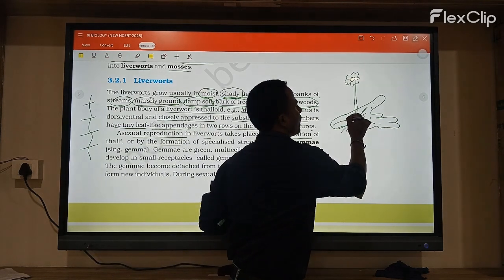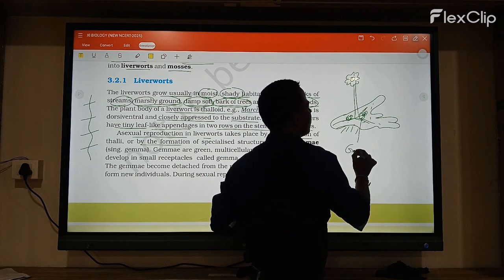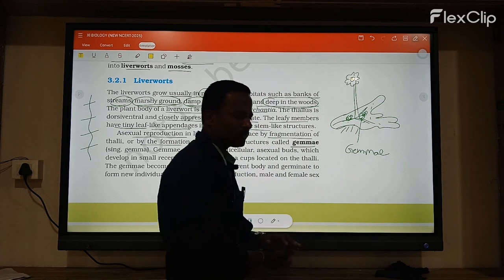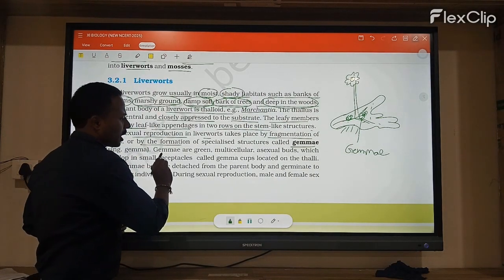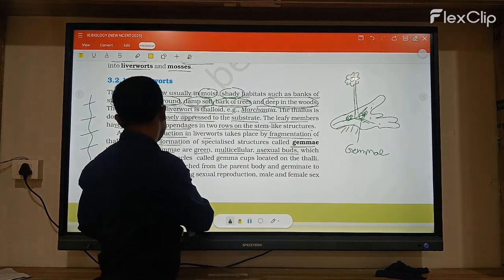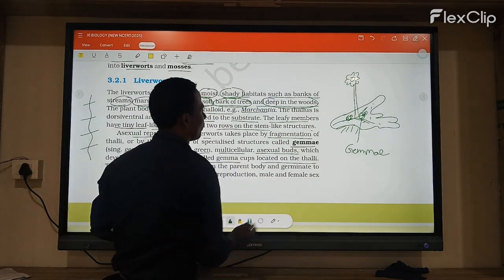Within the surface region, cup-like structures are noticed, called gemmacups. Here, each gemma is a green multicellular asexual bud developed in a small receptacle called a gemmacup, located on the thallus.